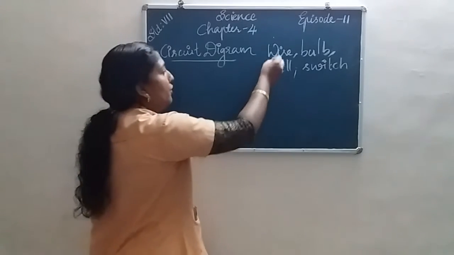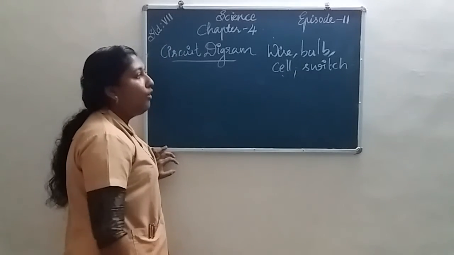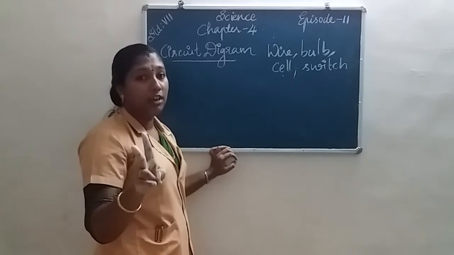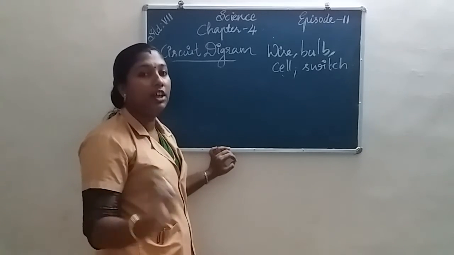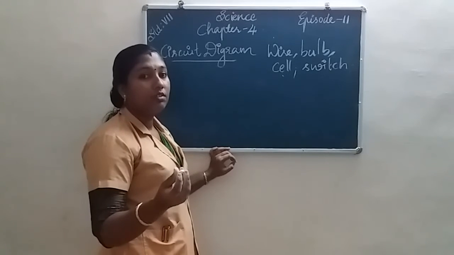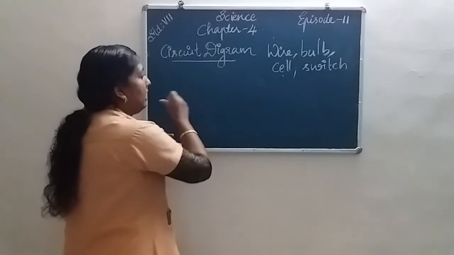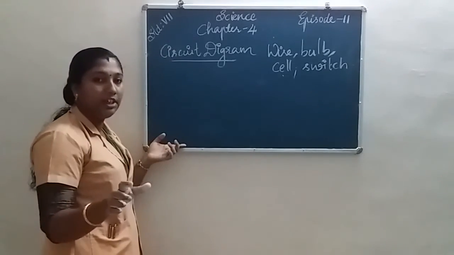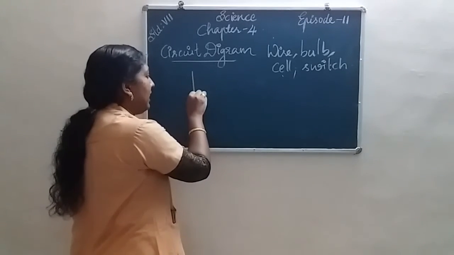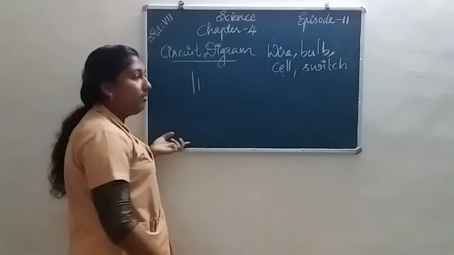First of all, we take a cell. What is the symbol for a cell? A cell has two terminals, a positive terminal and a negative terminal. The longer line indicates the positive terminal and the shorter line indicates the negative terminal.